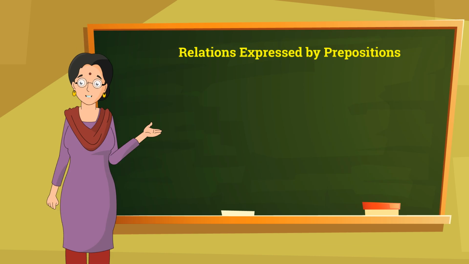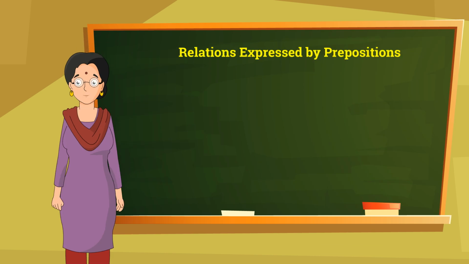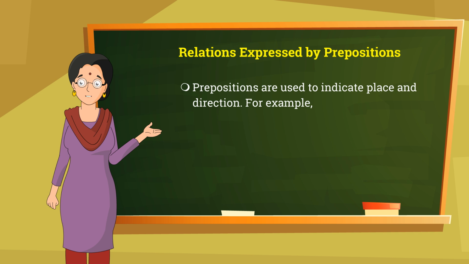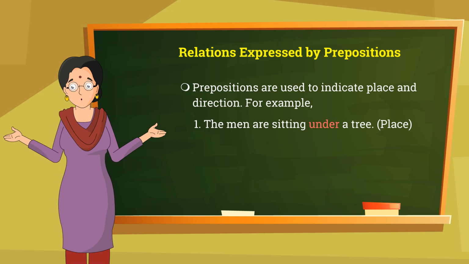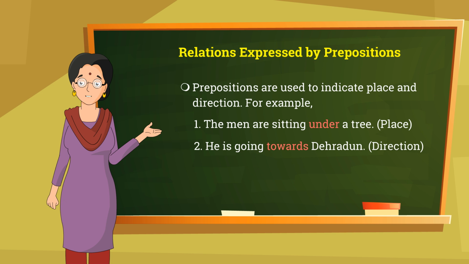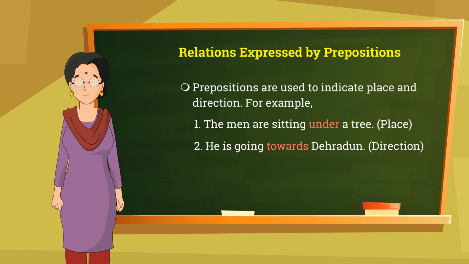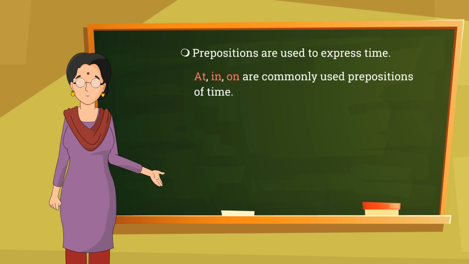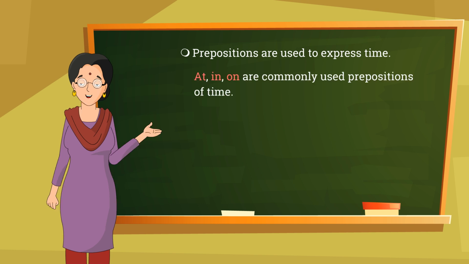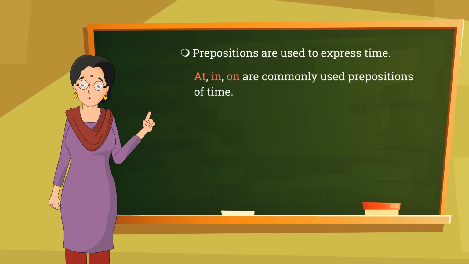Relations expressed by prepositions. Prepositions are used to indicate place and direction. For example, the men are sitting under a tree. Place. He is going towards Dehradun. Direction. Prepositions are used to express time. At, in, on are commonly used prepositions of time.